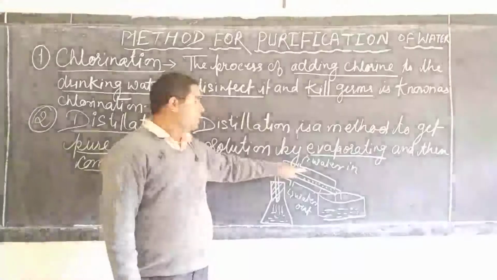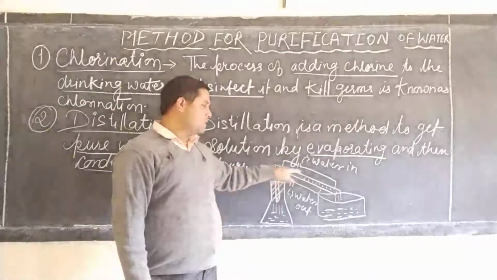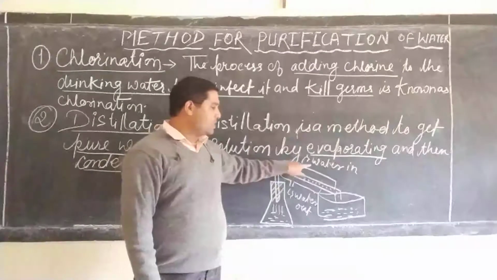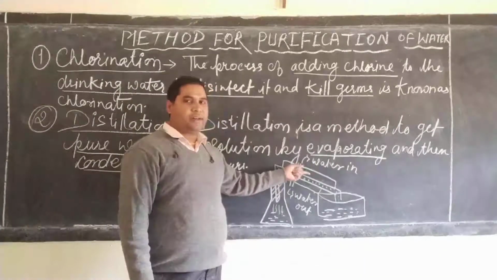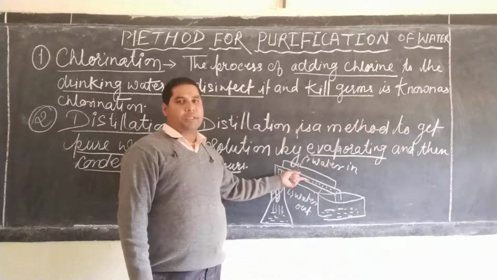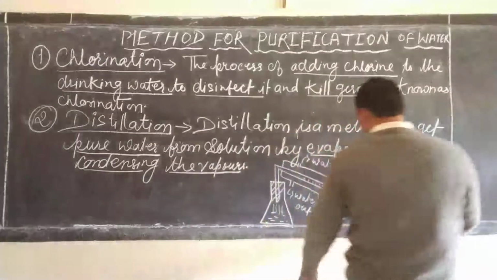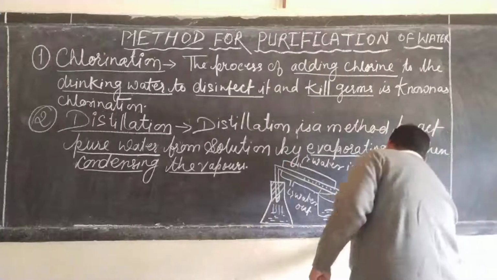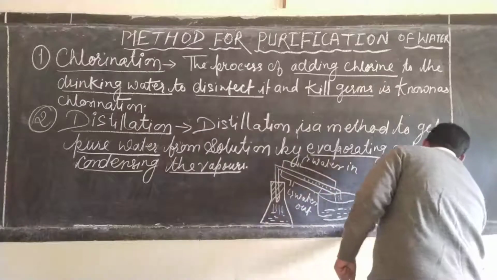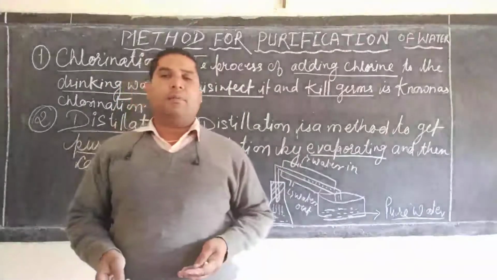In this apparatus you see the inlet through which cold water enters, which makes the vapor condense and convert into water droplets, which are further collected in the beaker. So dear student, the water which we get here is pure water, which does not contain any dissolved gases or minerals.